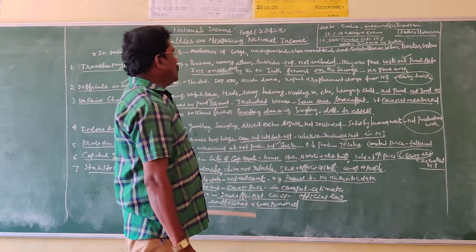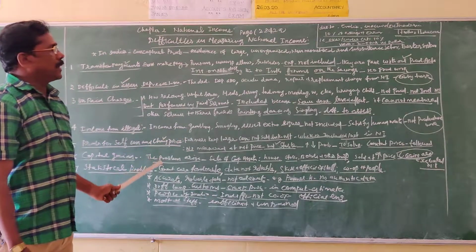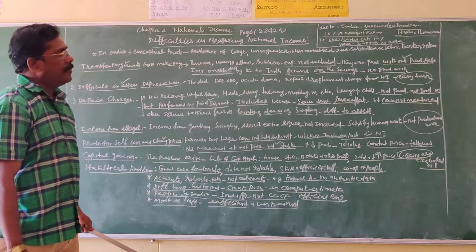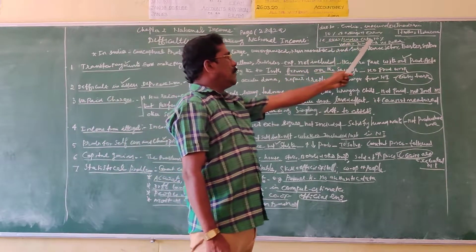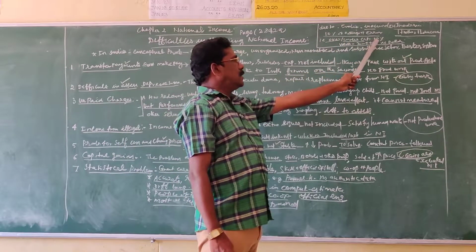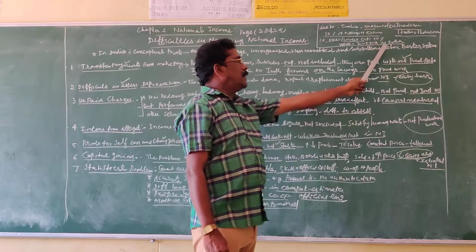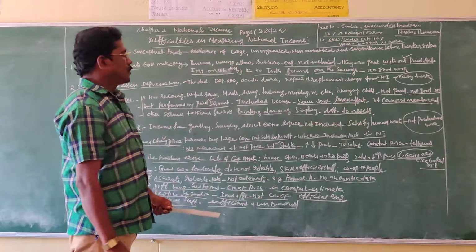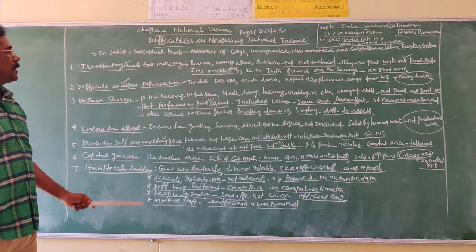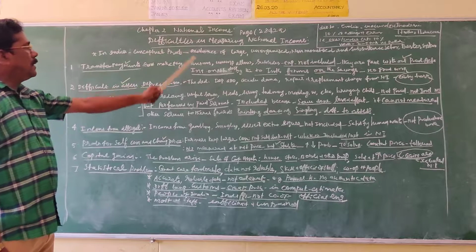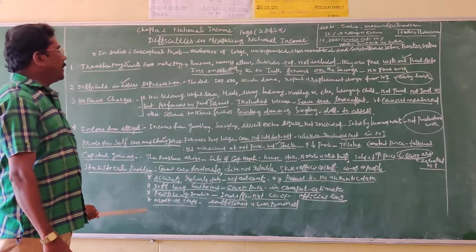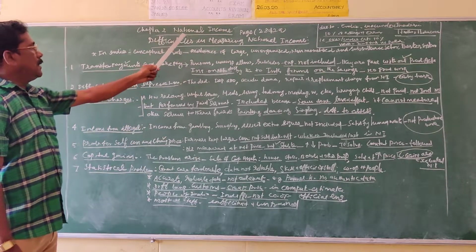So due to these difficulties, national income cannot be calculated accurately. It may be overestimated or underestimated by 10%, varying from 2 to 5 trillion US dollars. So go through the topic from page number 28 and 29 and read thoroughly, because it is a very important topic in the national income chapter.